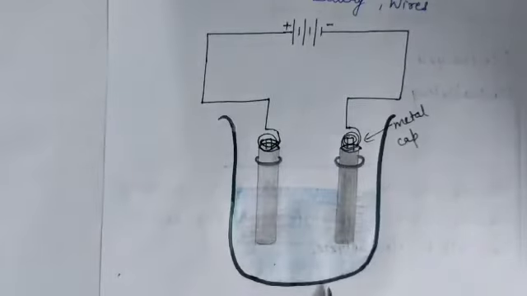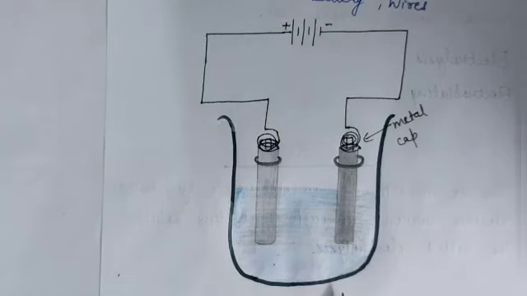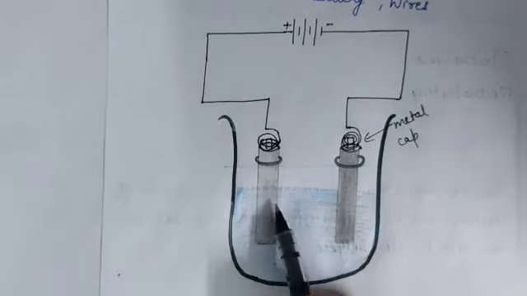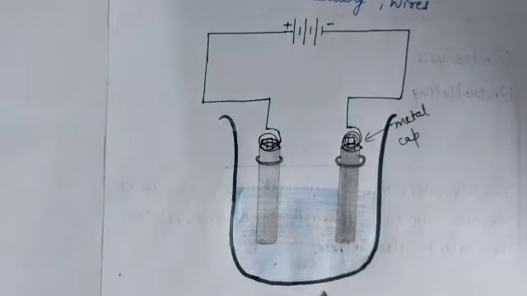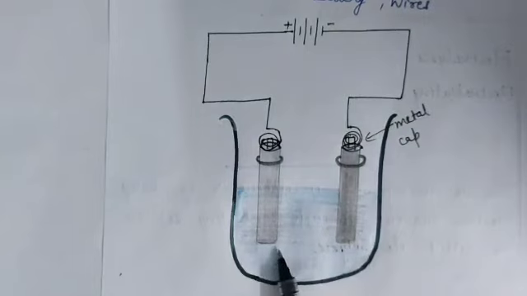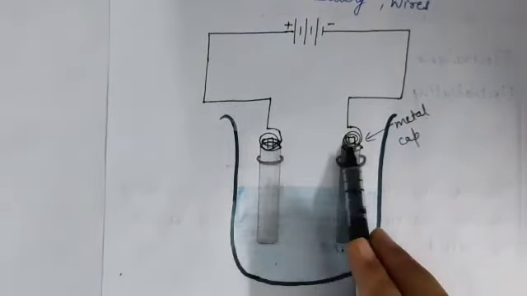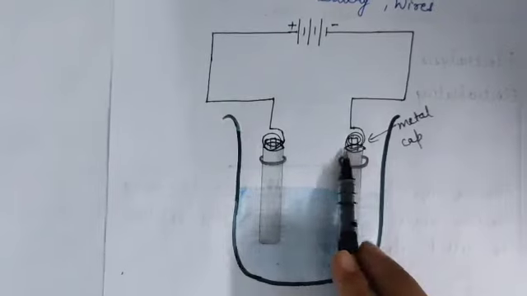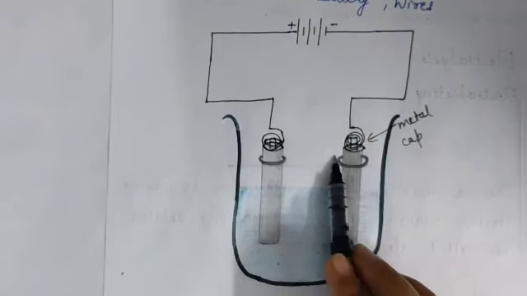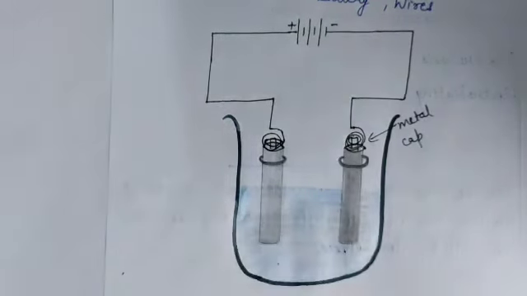Now take some water in a beaker and add a teaspoonful of salt or a few drops of lemon juice to water to make it more conducting. Okay. Now immerse these two electrodes in this solution, as shown in this picture, and make sure the metal caps of the carbon rods are outside of the water. They should be outside of the water. Now wait for 3-4 minutes.